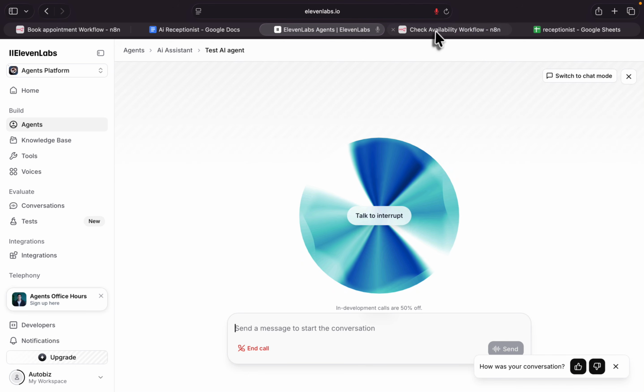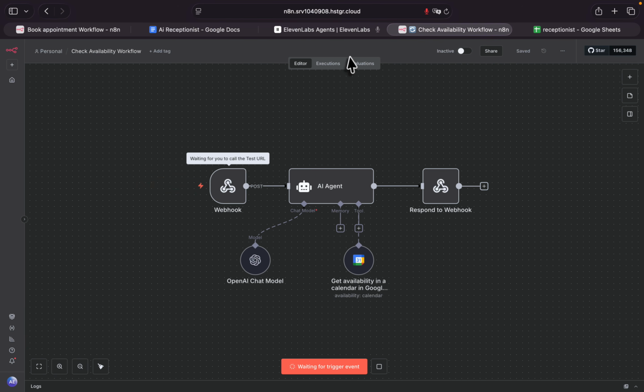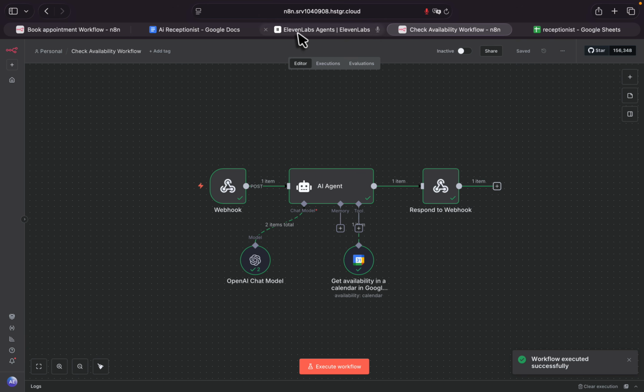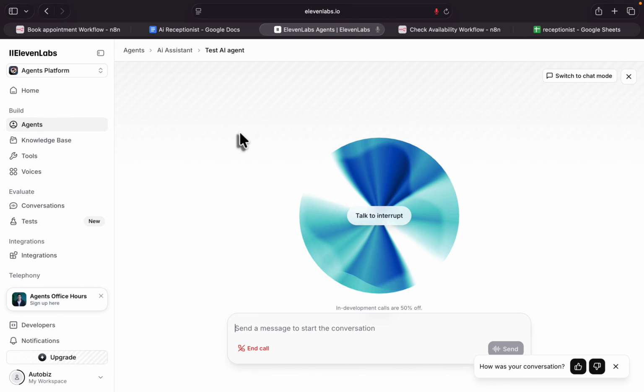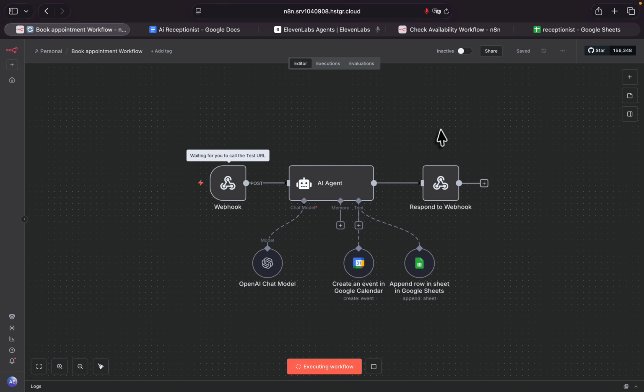Hello, how can I help you? Hello, can you check the availability for 21st of November at 10 a.m.? Hey, the slot for 10 in the morning on November 21st is available. Would you like to go ahead and book that appointment? If so, can I please get your full name and the best phone number to reach you on? Yeah, that sounds great. Please confirm it for me. My name is Mohammed. My number is 12345. And actually, I have a mouth issue. Please confirm it for me.